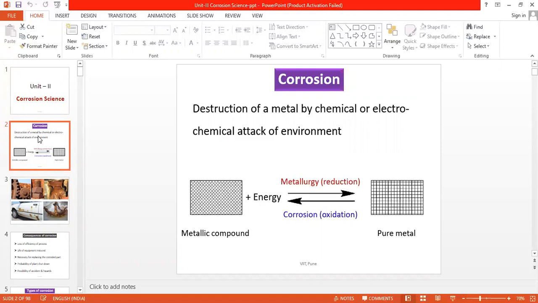So what is the criterion, or how will you know whether the metal is corroded or not? When any metal is in pure form, not associated with its oxides, sulfates, chlorides, phosphates, etc., that is, when the metal is pure metal but not in the form of metal oxide, metal sulfide, metal sulfates, metal chlorides, metal phosphate, then we will say that it is not corroded.